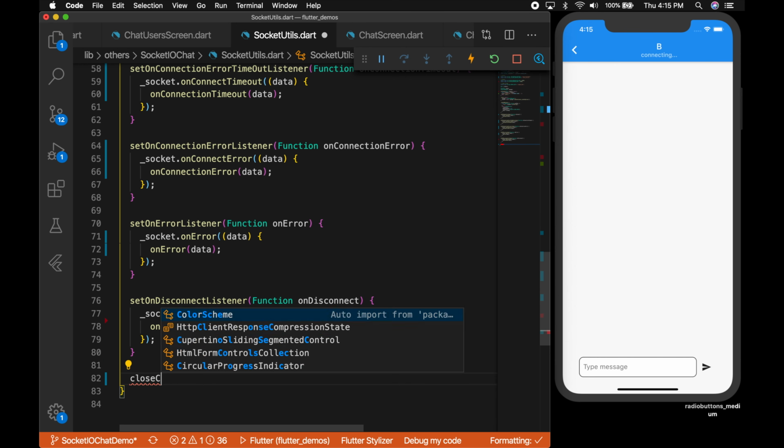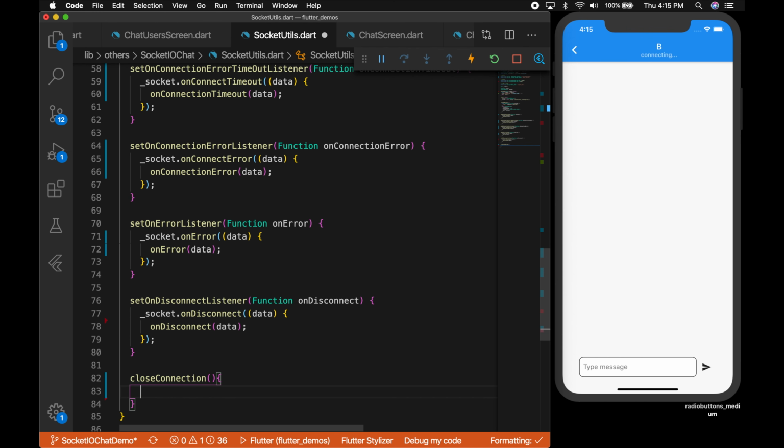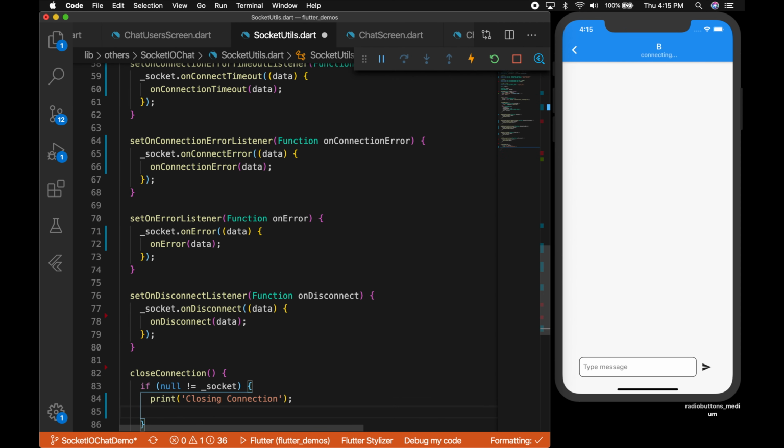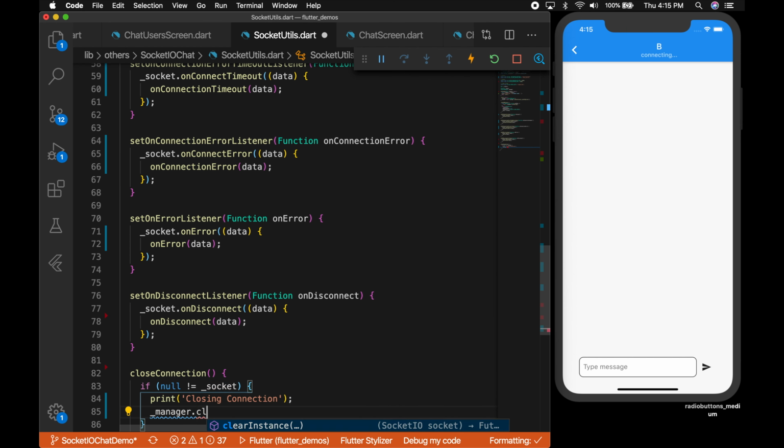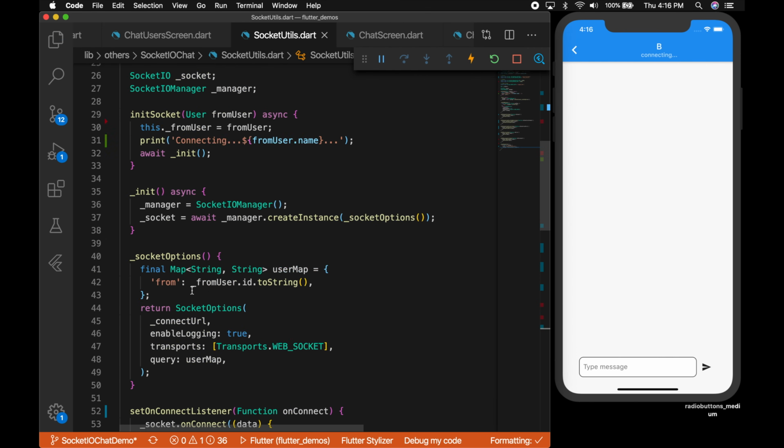Okay, and finally we need to close the connection. So close connection, and we are going to check if the socket is not null. Then let's say print closing connection, and call manager dot clear instance with the socket instance. Okay, so that's going to close the socket.